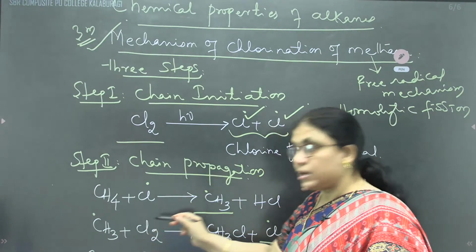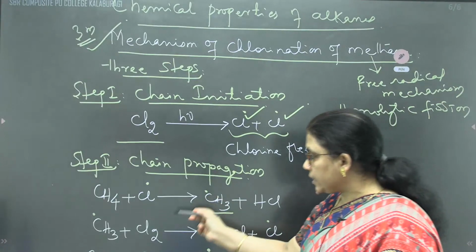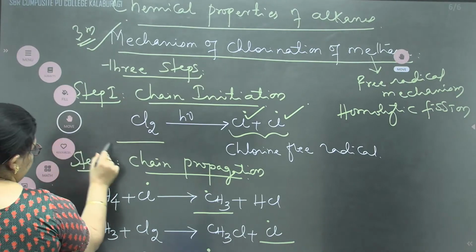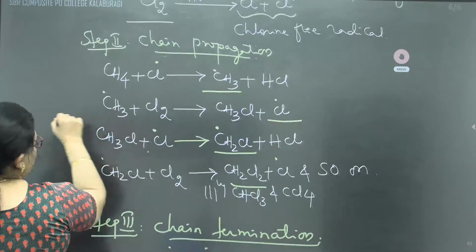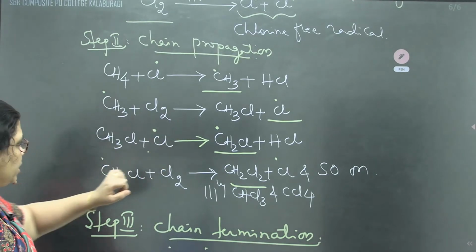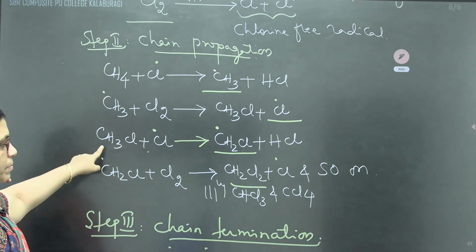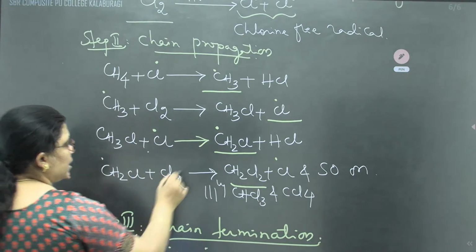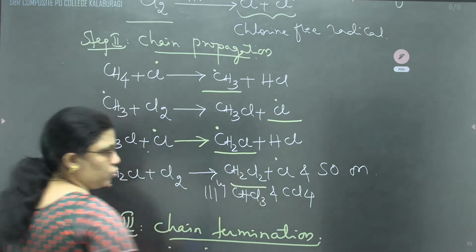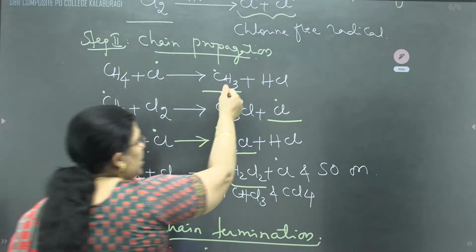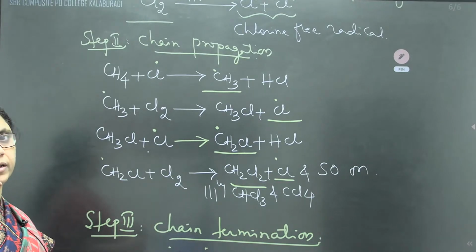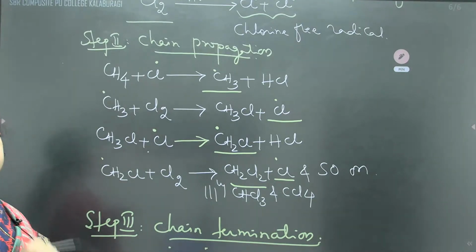Then the methyl free radical, again very active, reacts with a chlorine molecule to form a chlorine free radical and methyl chloride. Then chlorine free radical with methyl chloride again produces methylene free radical. Again methylene free radical with chlorine molecule gives dichloromethane, trichloromethane, but everywhere you get a free radical. Those free radicals have to combine to form a neutral molecule in chain termination.